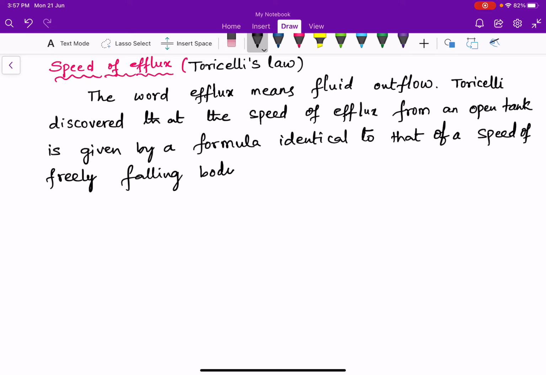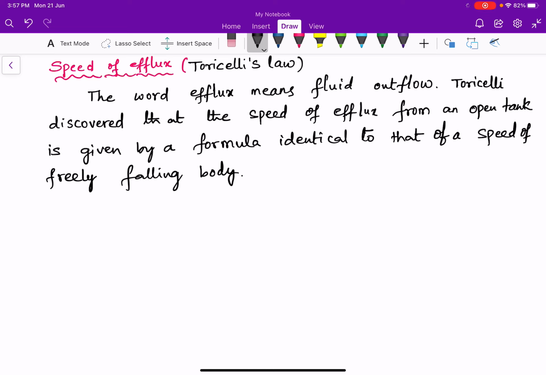So here Torricelli discovered that the speed of efflux, the speed of fluid outflow from an open tank, where the tank's top surface is open to atmosphere, is identical to the speed of a freely falling body.